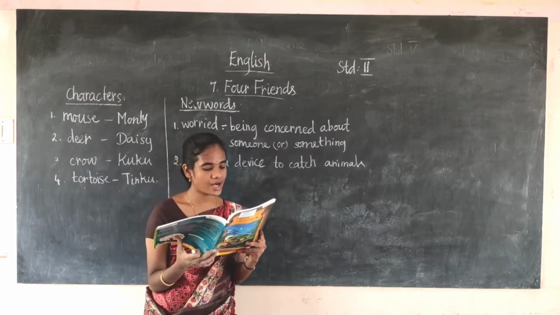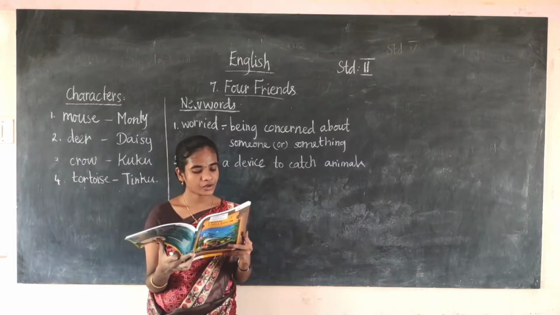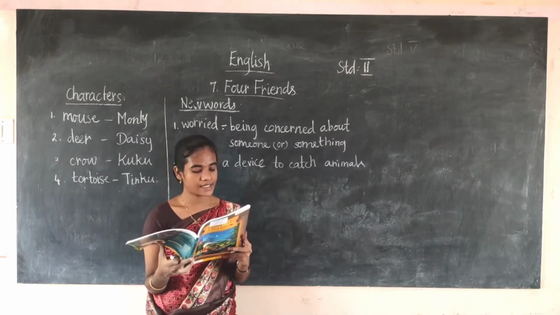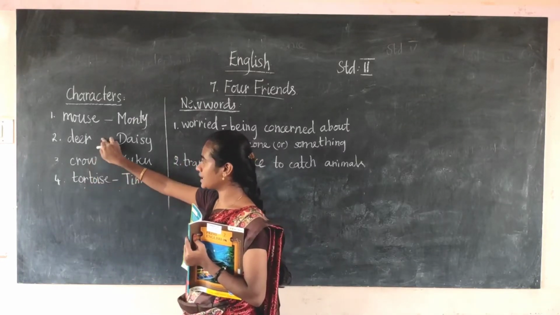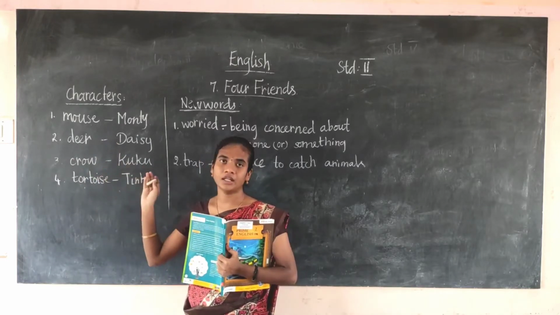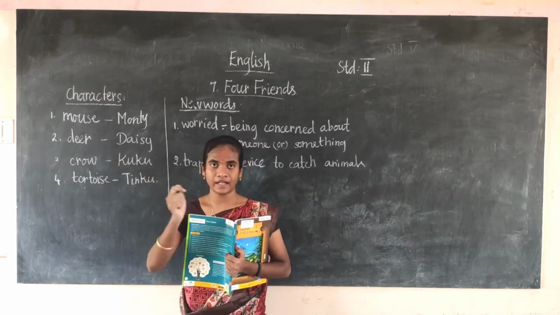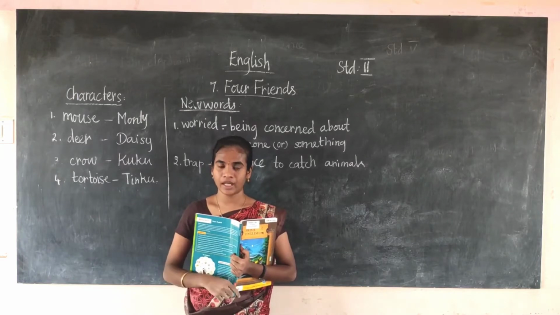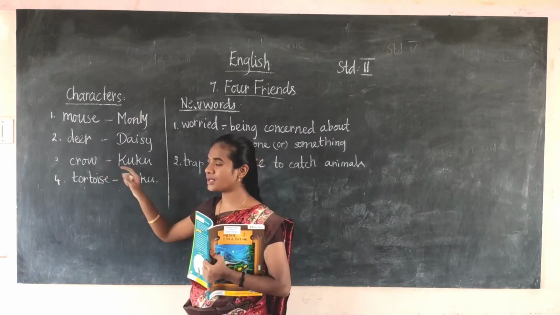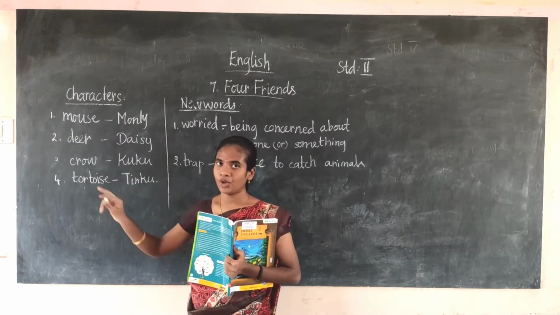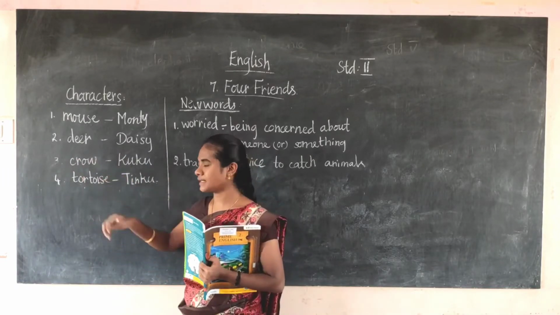Oh dear, you are trapped. Daisy, I think it is a hunter's trap. Cuckoo says, I will get help. Don't worry. Daisy says, alright, be quick. So now the crow has finally met the deer. The deer was trapped in the hunter's net and it was nailed on the sides. Now the crow is saying, don't worry, I will help you. The deer is saying, okay, be quick, otherwise the hunter will come.